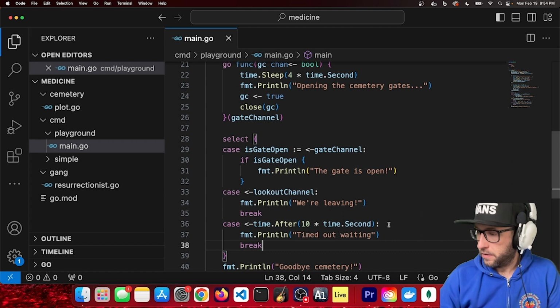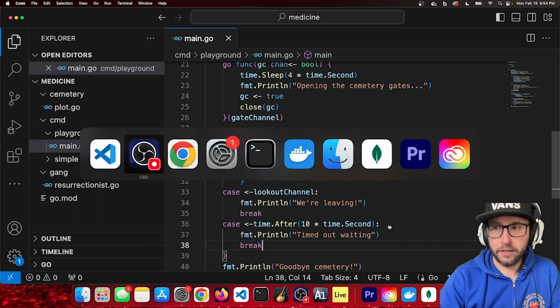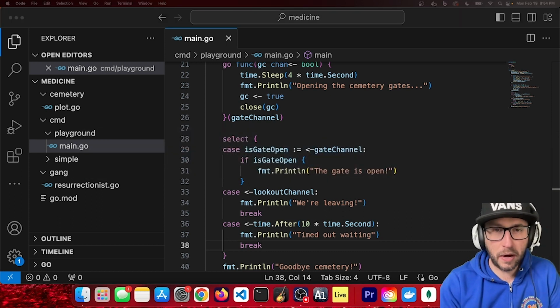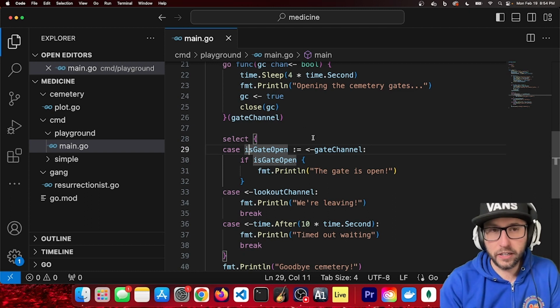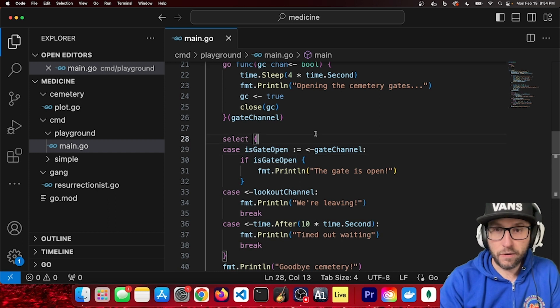All right. I think that puts us in a pretty good spot with channels and goroutines to start putting together our simulation with Resurrectionists.